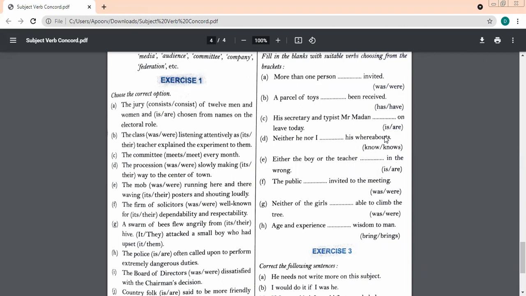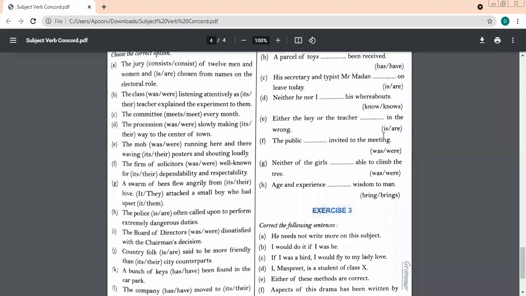The firm of solicitors was well known for its eligibility and respectability. Yes, very good, Manojas. Very good. Beta, why are other students not speaking? Same hands, same children speaking. I want somebody else to speak now. Someone read the next one. Come on. Somebody else. I don't want the same A students.